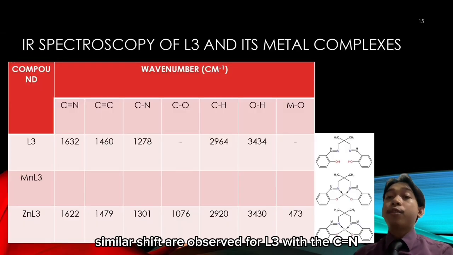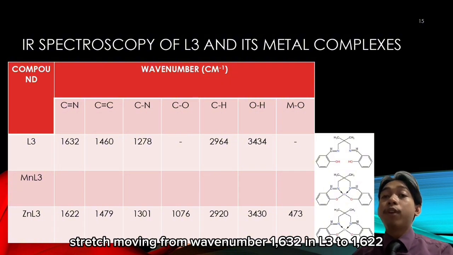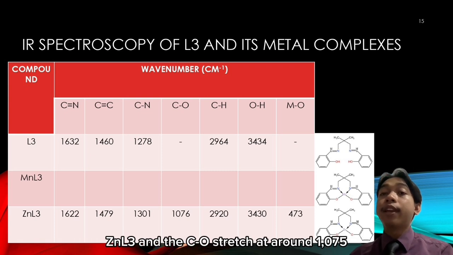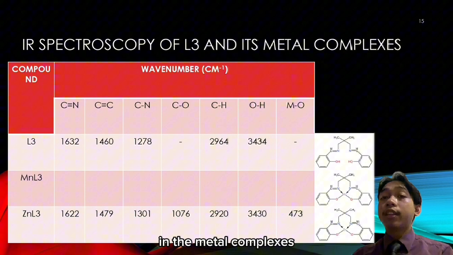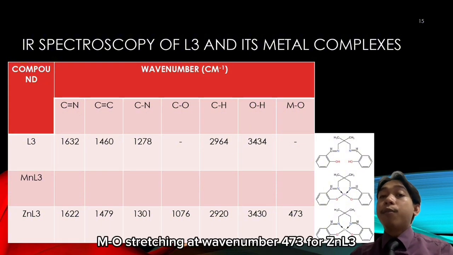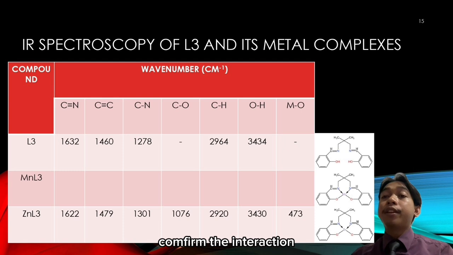Similar shifts are observed for L3, with the C=N stretch moving from wave number 1722 in L3 to 1722 in zinc L3, and the C-O stretch at around 1075 in the metal complexes. M-O stretching at wave number 473 for zinc L3 confirms the interaction.